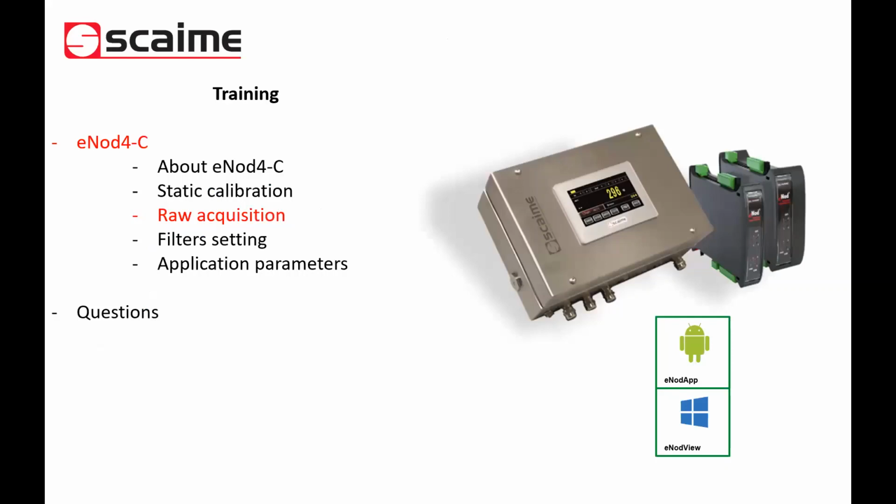The most difficult part in Inode4C: we have made the calibration, but we now have to make an acquisition because we are in a dynamic application. So we don't have a static weight, and we don't wait for stability. We will acquire the signal to check it and to see the frequency response of our system. This is very important to put the filters at the good cutoff frequency to have the best result for our check weigher. So indeed, just one word, Christophe.